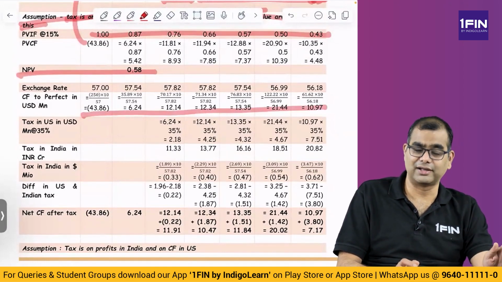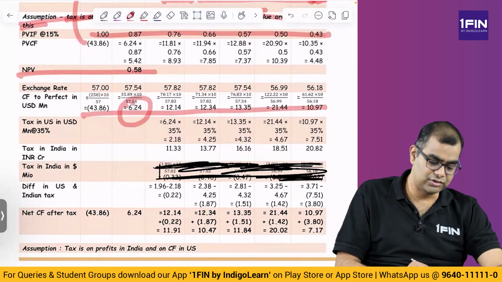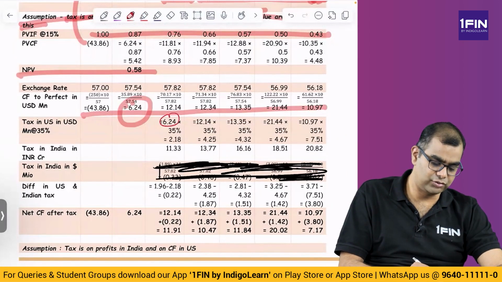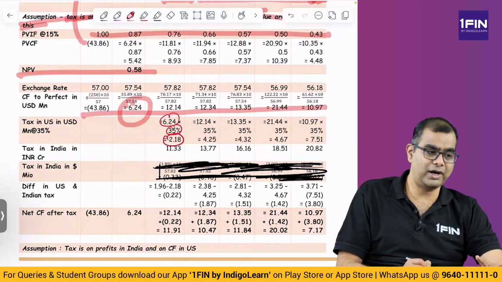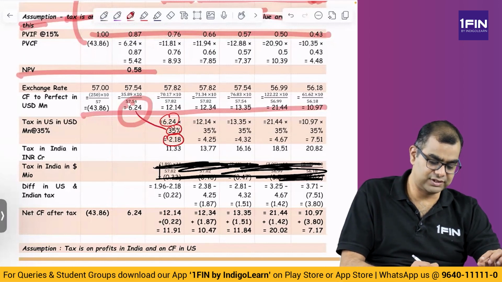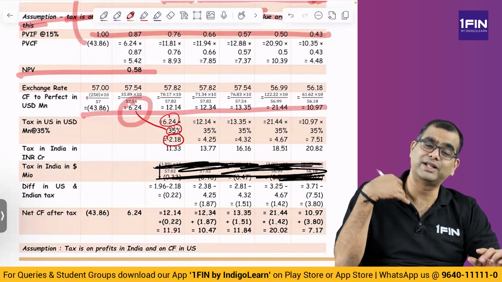That is absolutely clear. Now tax in US is on what? Tax in US is on the actual remittance received. So what is the tax that you are paying? The 6.24 into 35%, which is 2.18. But this 2.18 is the tax that you are paying incremental, right? Whatever is the cash inflow, on that you have computed the tax, but you should not pay the entire tax, you should pay only the incremental tax.